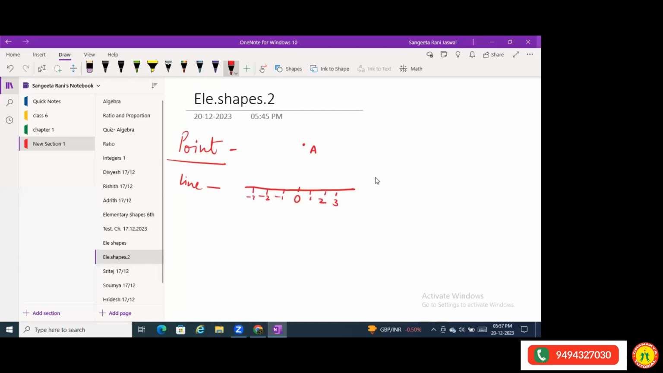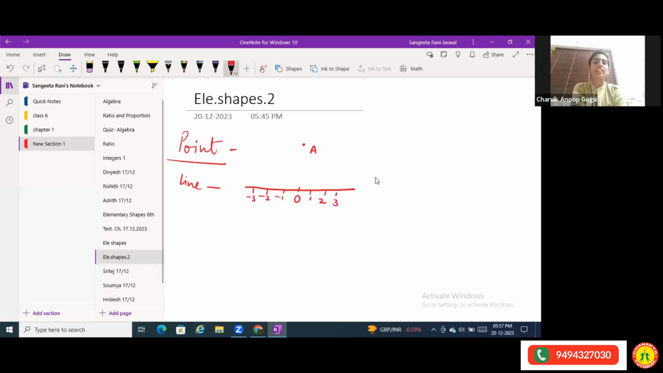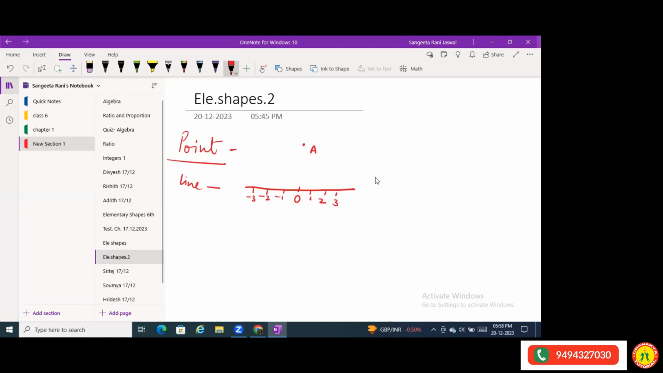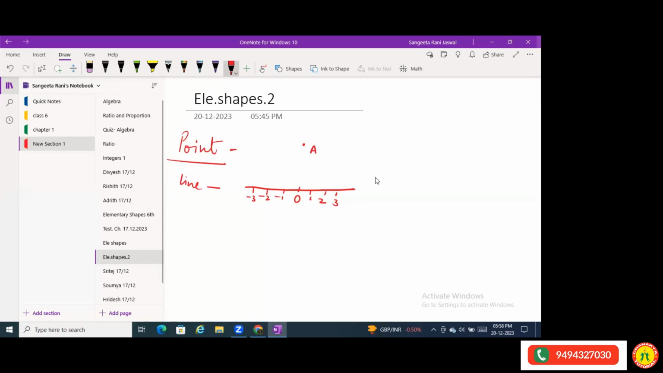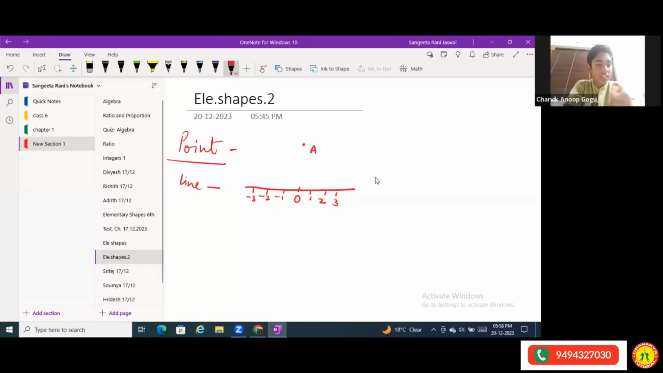We use a number line for calculating, like multiplication, division, and integers. Tell me, does a number line have a starting point and an end point? Yes, ma'am. Which is the end point? There is no end point.